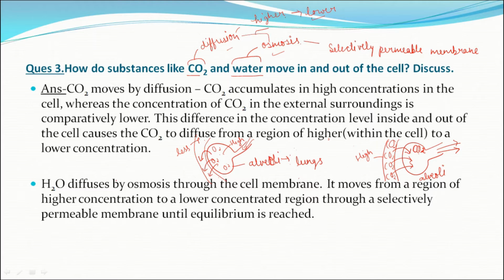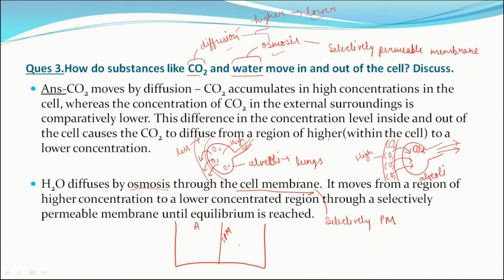Okay. Then next is H2O. H2O diffuses by osmosis. And here the cell membrane is a must, because the cell membrane, or we can say plasma membrane, acts as a selectively permeable membrane. Let's understand osmosis with an example. Suppose this is the system. This is the selectively permeable membrane. I'm writing SPM here for selectively permeable membrane.